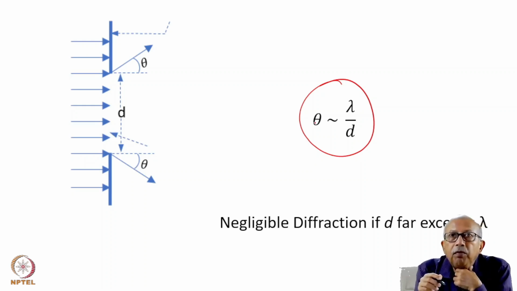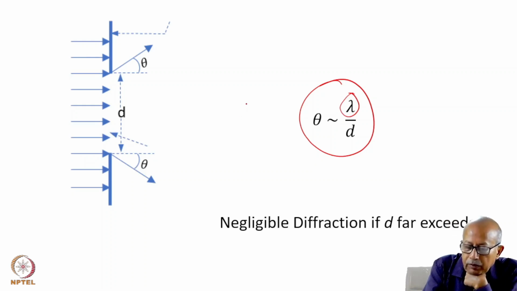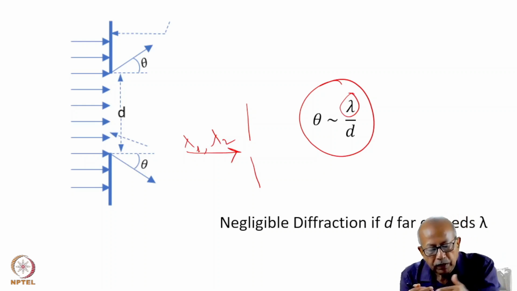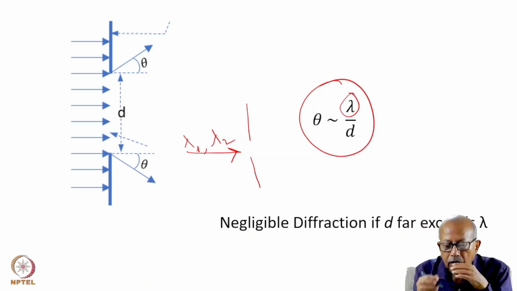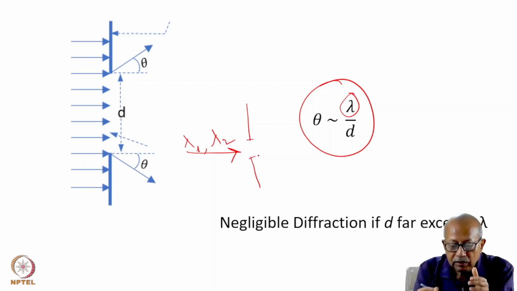See, the angle of diffraction depends on lambda. Suppose you have an aperture and you shine light with two wavelengths, lambda 1 and lambda 2, and they are not separable. They are all moving in the same direction. Now, suppose lambda and the aperture size are similar, so there will be diffraction.